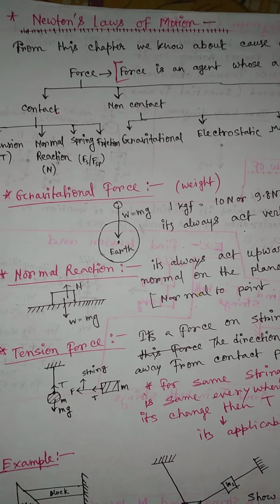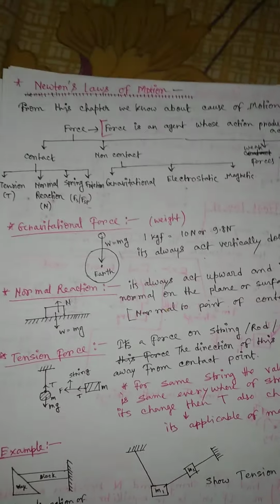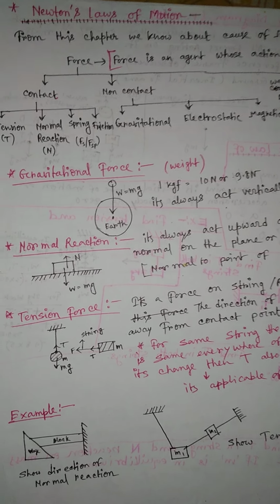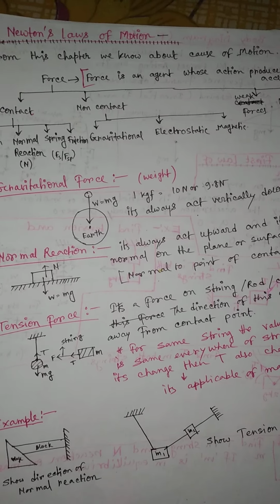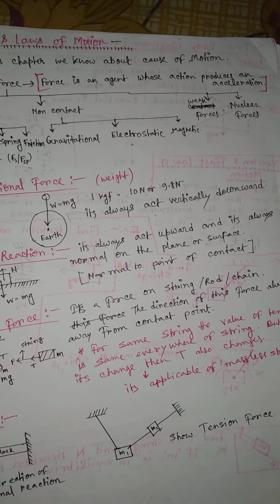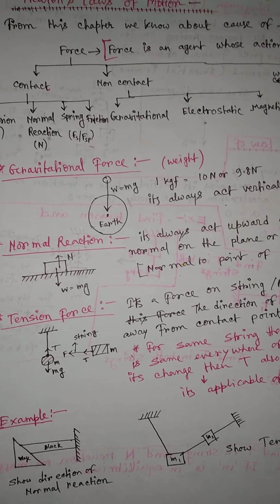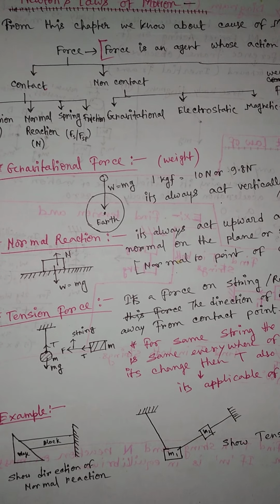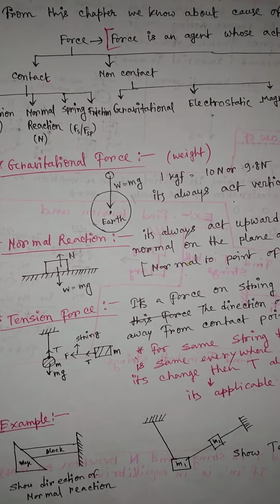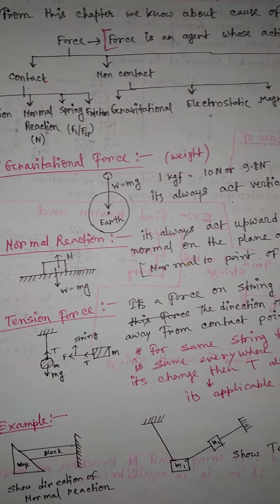So from this chapter we know about the cause of motion of any body. So basically we have to know about force. What is force? Force is an agent whose action produces an acceleration. That means if anybody accelerates, force acted on this body. So basically acceleration is the effect of force.